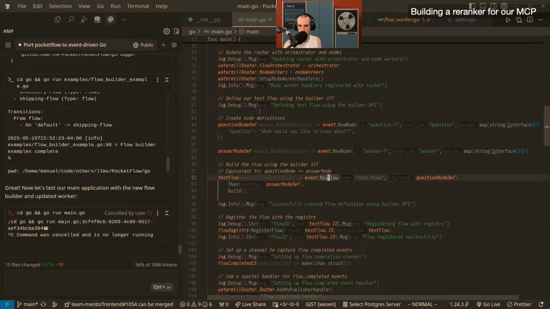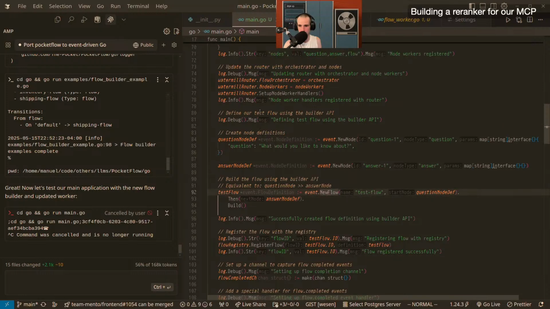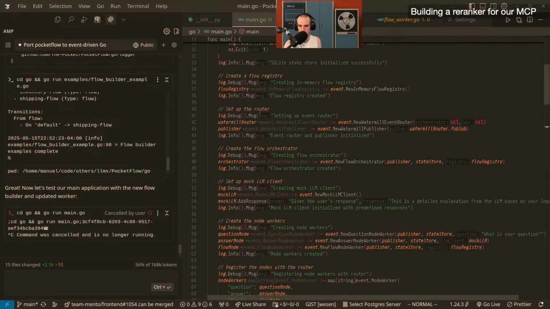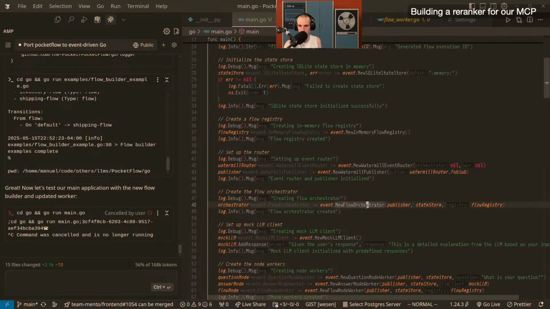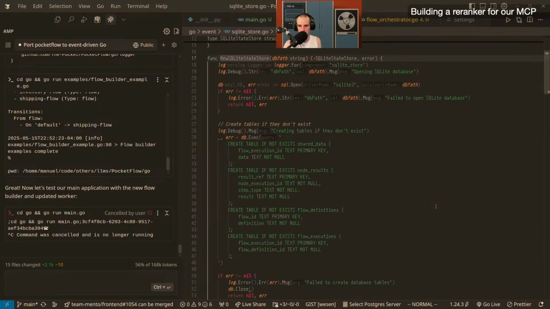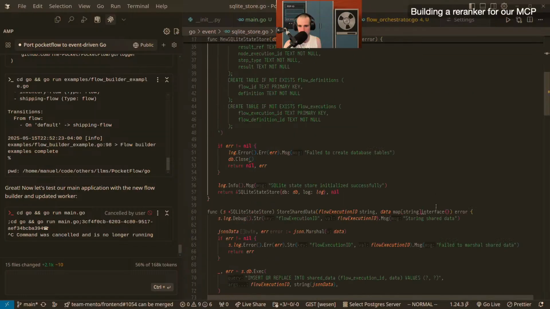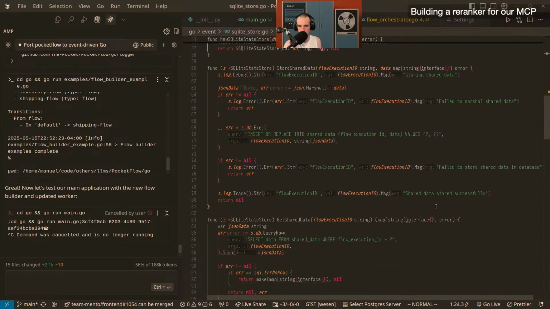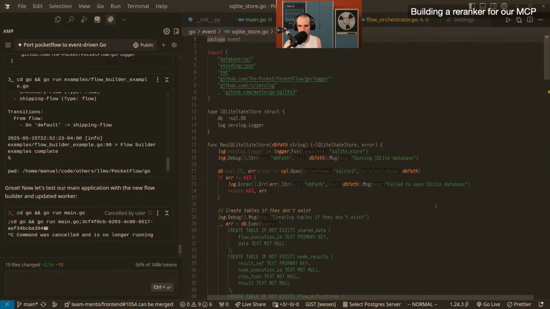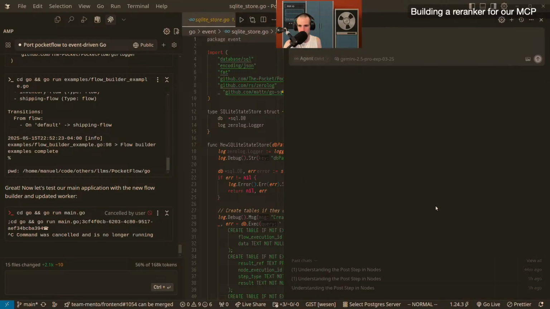And then, wait, what happened to the cursor? New Flow Orchestrator, state store. State store is being created over here by the new SQLite state store. Interesting. So here as well, I'm going to add a lot of logging. Add lots of zero log logging to help debug.